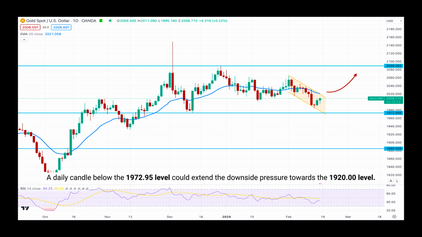A daily candle below the 1972.95 level could extend the downside pressure towards the 1920.00 level.